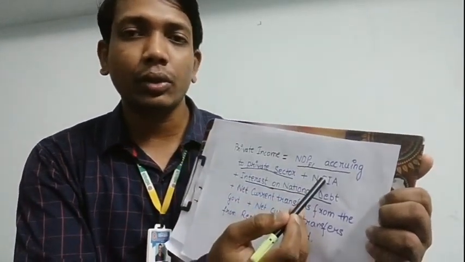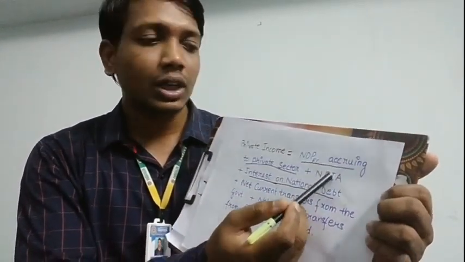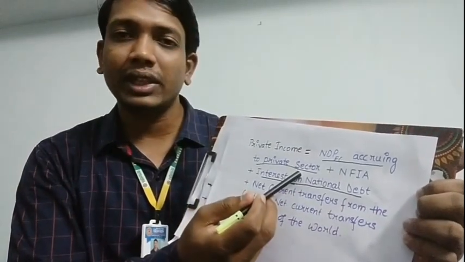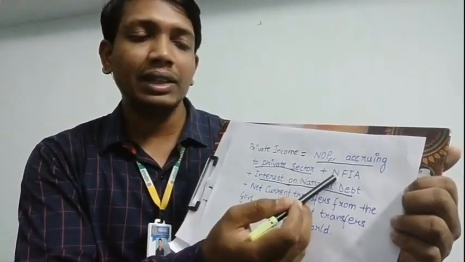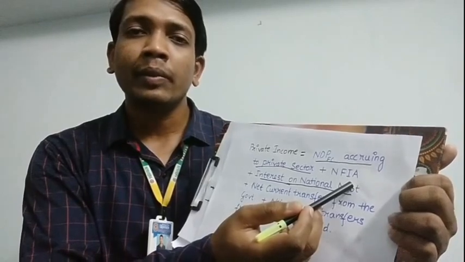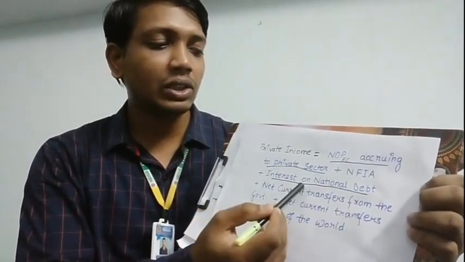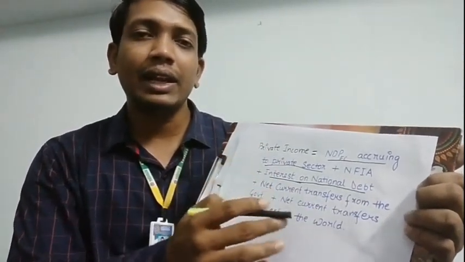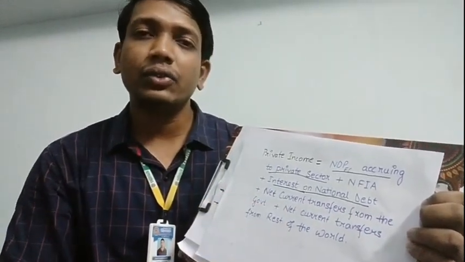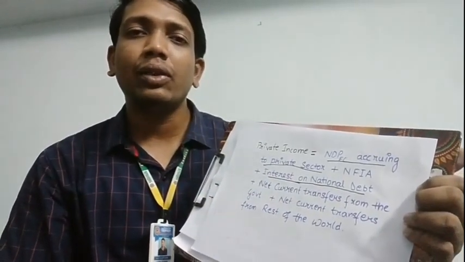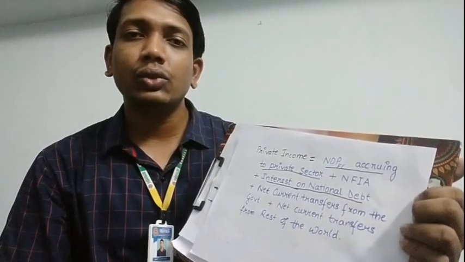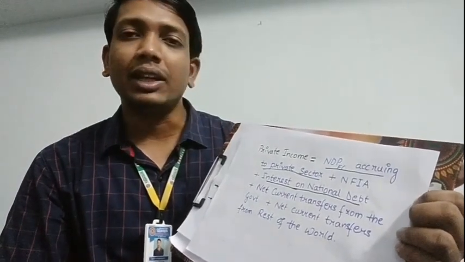So private income is nothing but, we said that it is the net domestic product at factor cost which is accruing to the private sector. To it we add the net factor income from abroad, and we also add the interest on national debt, and we add the net current transfers from the government and from the rest of the world. So that is what is our private income.